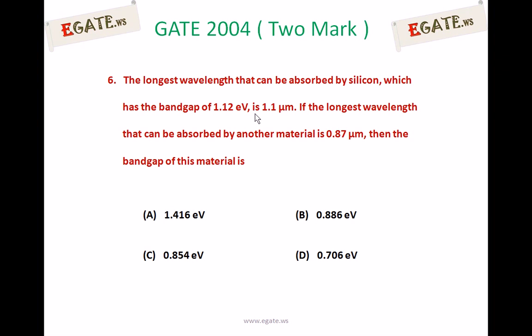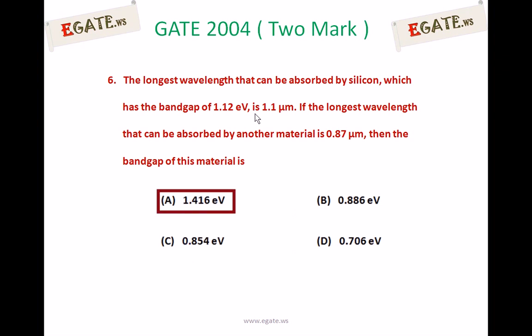1.1 micrometer. If the longest wavelength that can be observed by another material is 0.87 micrometer, then the band gap of this material is: A, 1.416 electron volts; B, 0.8886 electron volts; C, 0.854 electron volts; D, 0.706 electron volts. The correct answer for this question is A, 1.416 electron volts.